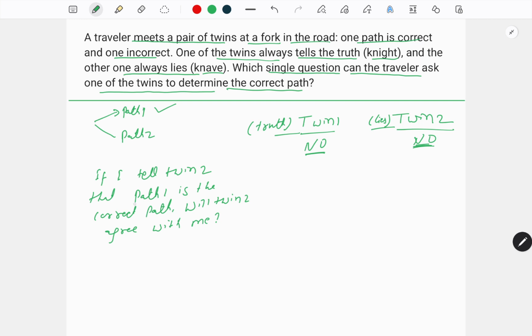If the answer is no, then the path about which we are asking, the information we are telling, that path is going to be correct.